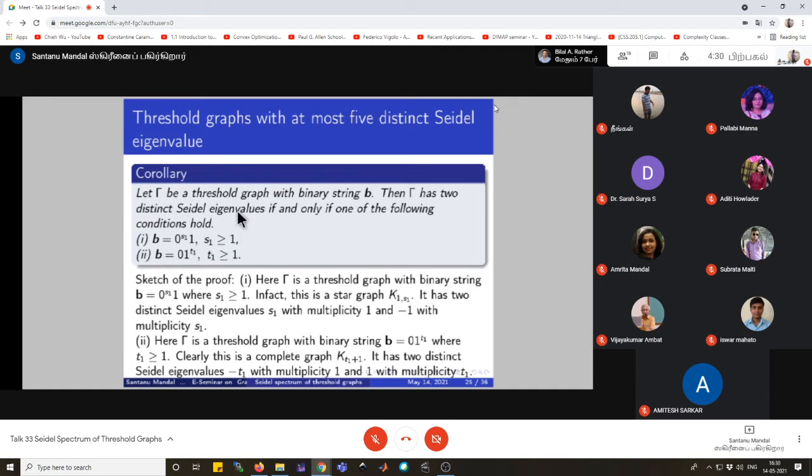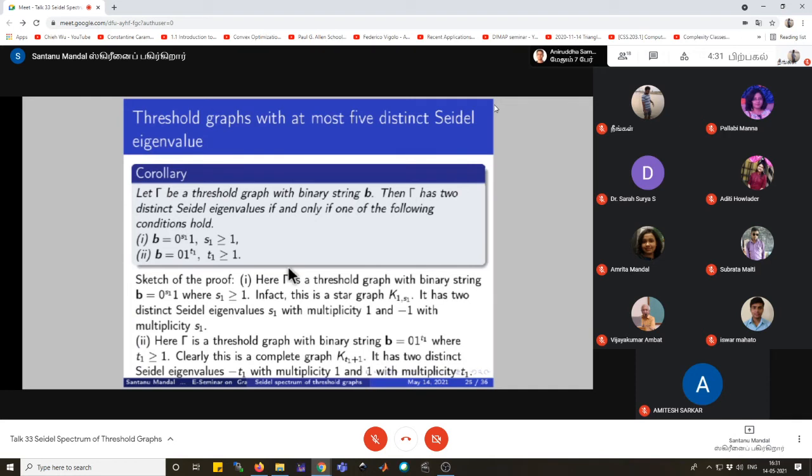For the first case, note that the graph is a star graph defined on s_1 plus 1 vertices, and the string is 0 to the power s_1 and 1 to the power 1. So it will have two distinct Seidel eigenvalues, which are s_1 with multiplicity 1 and minus 1 with multiplicity s_1.